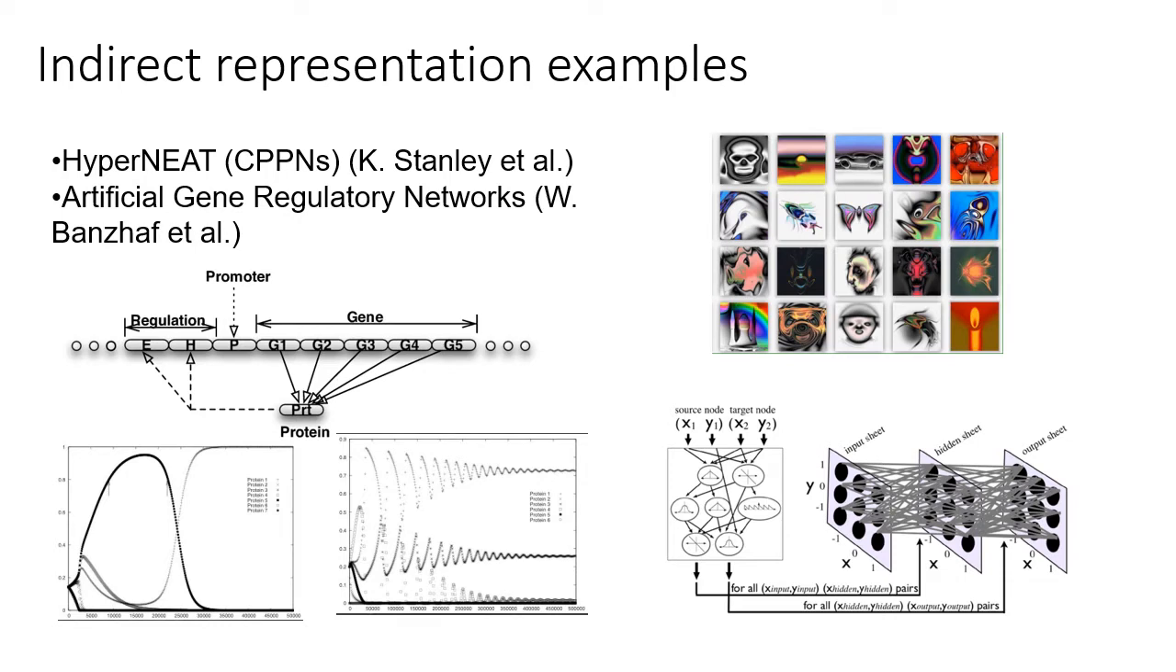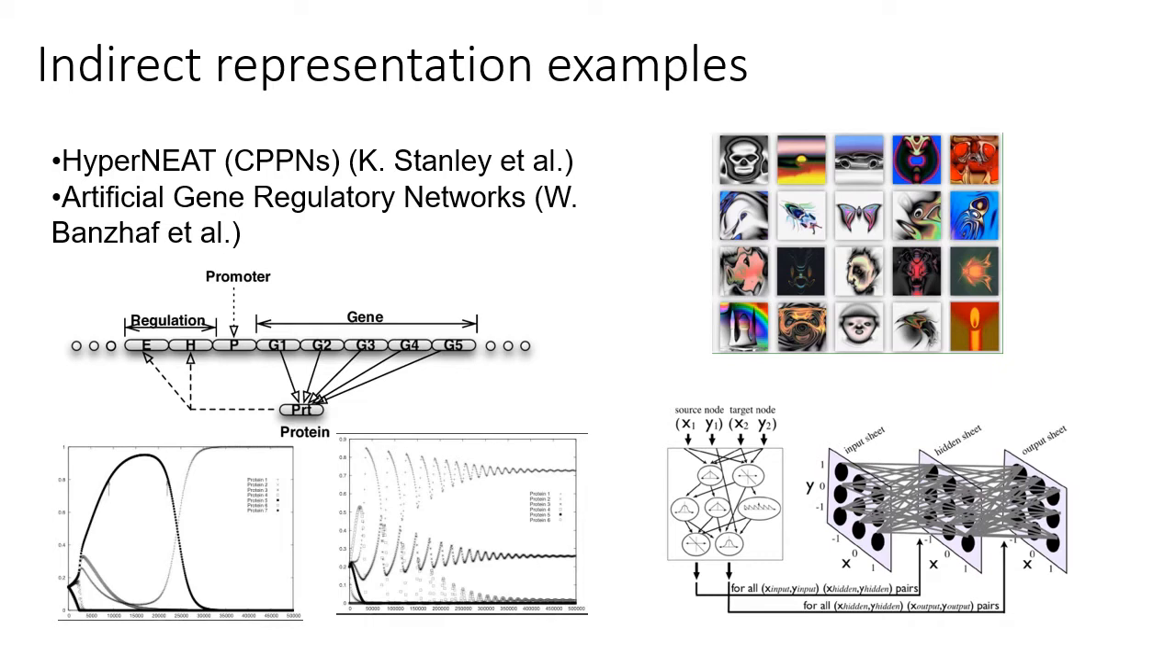Another indirect encoding technique is HyperNEAT, which is a technique to indirectly represent neural networks. The idea behind HyperNEAT is to assign coordinates to each node of a network and use these coordinates to query the values of each weight from another network.